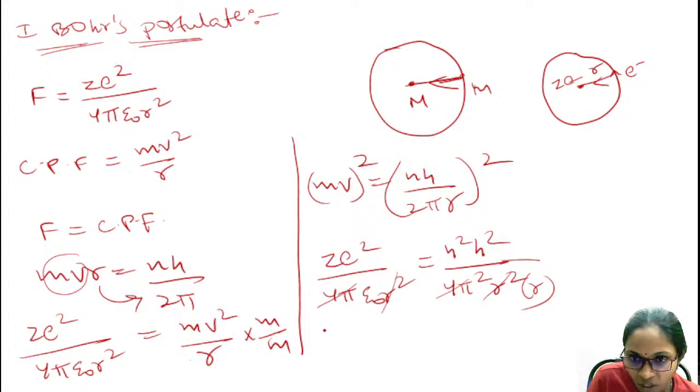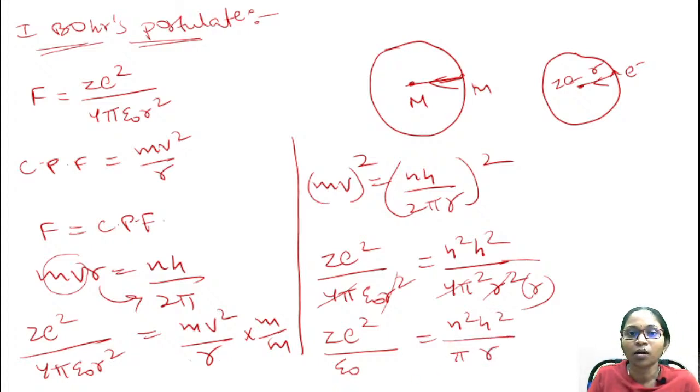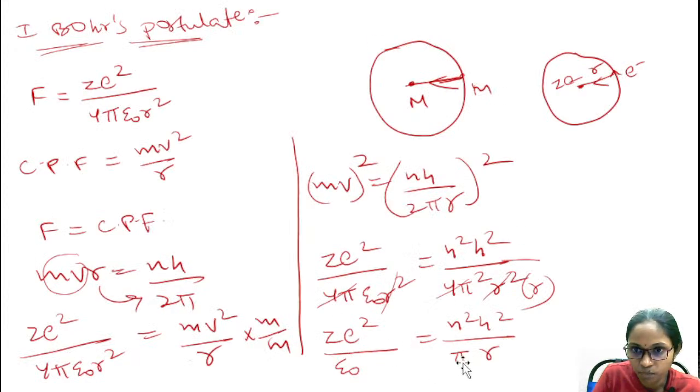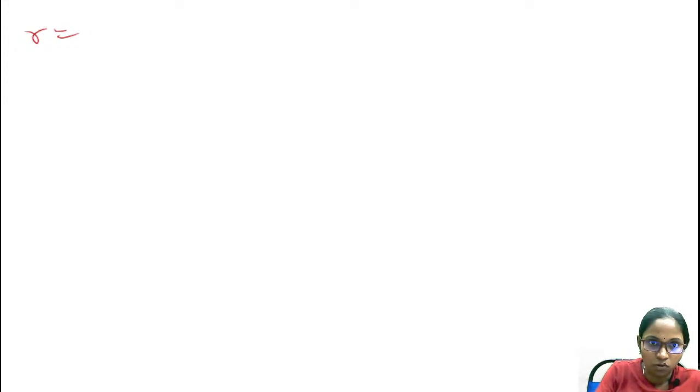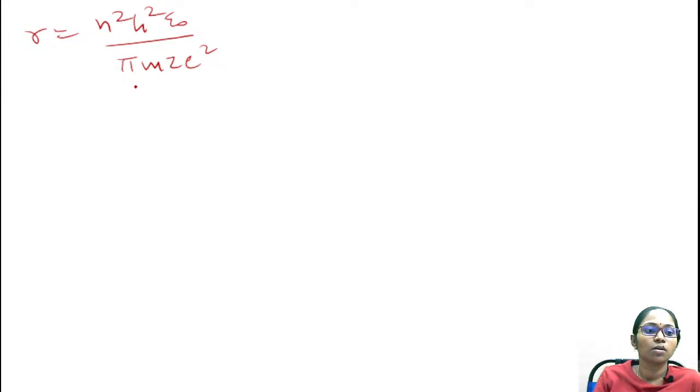Now just cancel this 4 pi r square. From here you can write Ze squared by epsilon naught is equal to n square h squared by pi into r. From here you can write the equation for r: r is equal to n square h square epsilon naught by pi m Z e square. I'm sorry for the delay. Is my video clear?